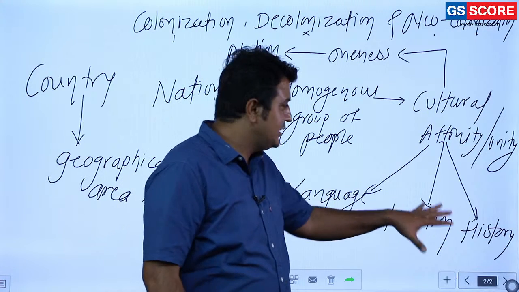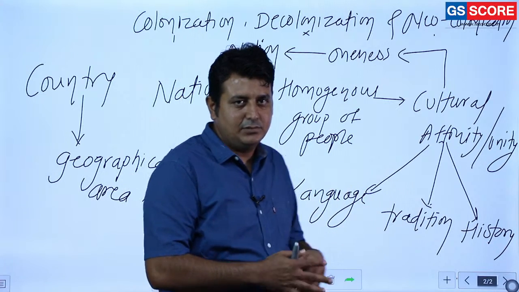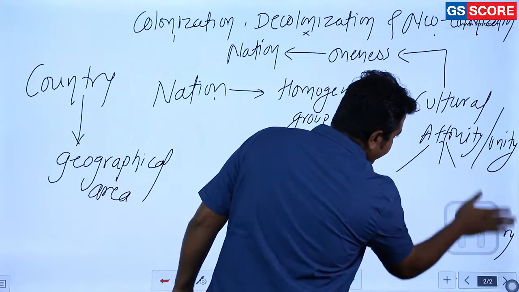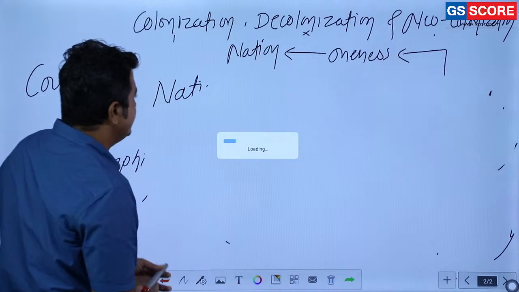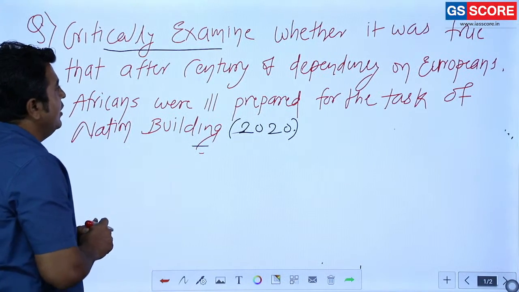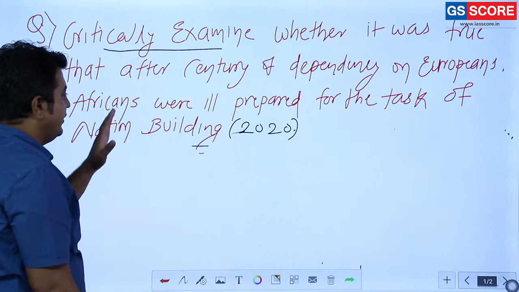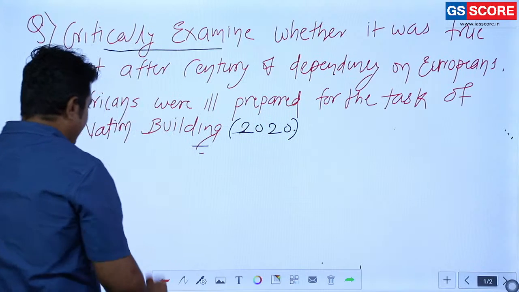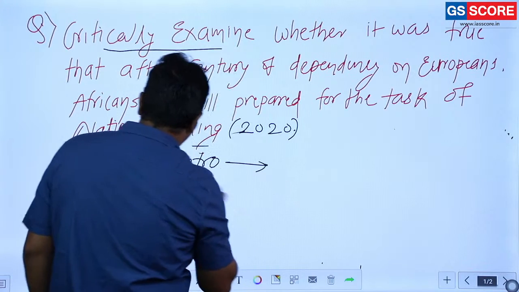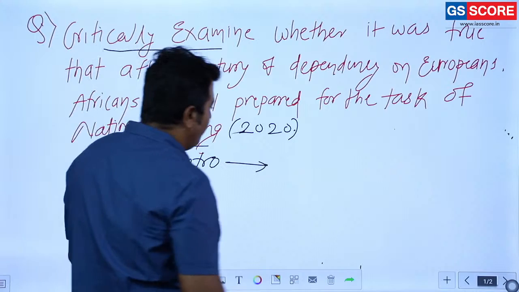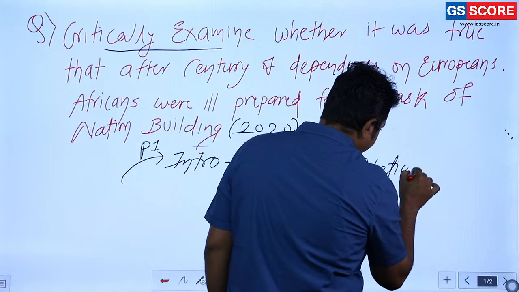But in African states, this concept is still somehow lacking. Clear? So now how to deal with this question? We are going to discuss it: critically examine whether it was true that dependency on Europeans, Africans were ill prepared for the task of nation building. So how are we going to deal with this question? First part is of course introduction. Part 1, introduction. First, what you are going to do is define nation.